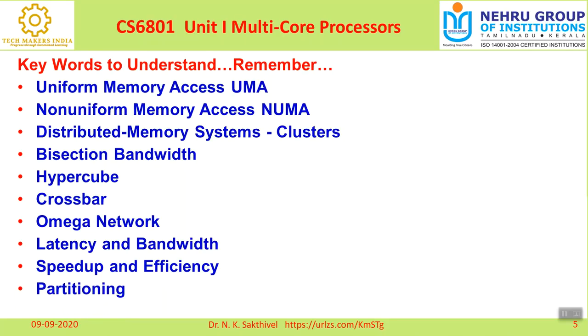And the next one is called partitioning. You know very well what partitioning is. Partitioning is nothing but, for example, if the task is a complicated task, that task is divided into small tasks, and the system identifies whether the sliced tasks are independent or dependent. That is called partitioning.